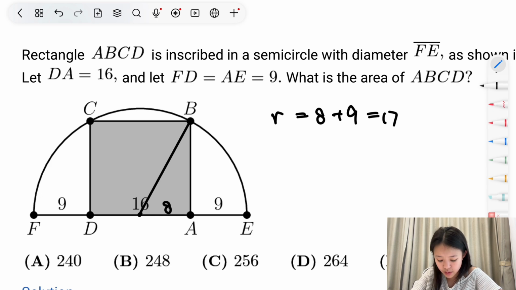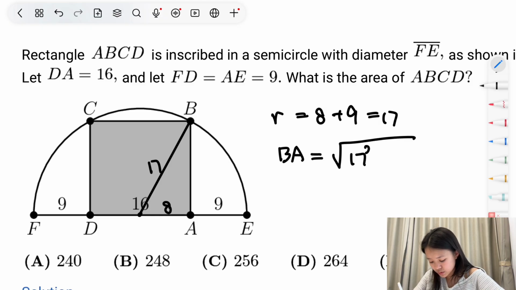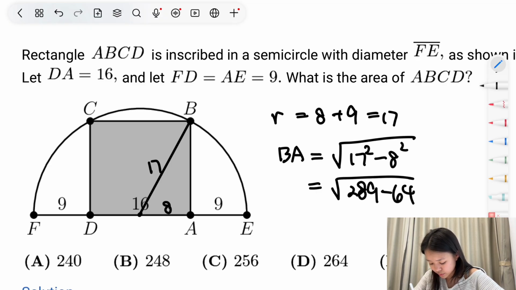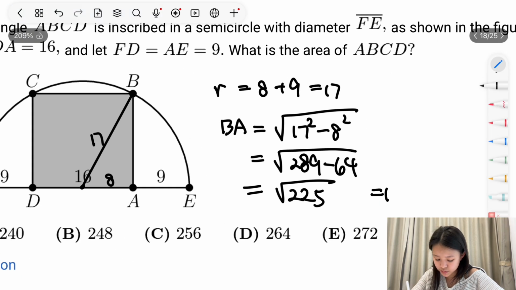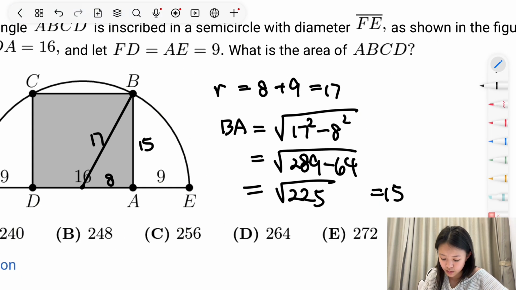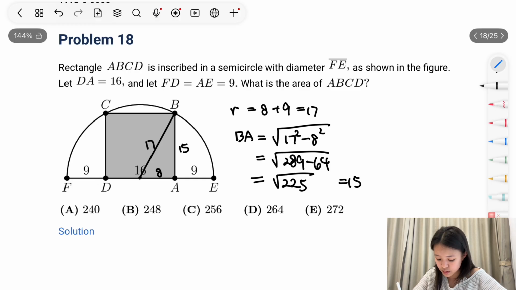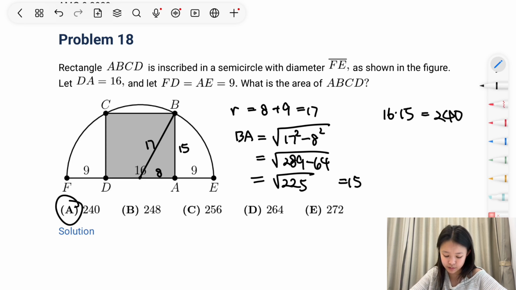And now, remember that the radius of a circle is the same in all directions. So this here equals 17. And so BA equals the square root of 17 squared minus 8 squared, which equals 289 minus 64, which is the square root of 225, which equals 15. And so the area of ABCD is 16 times 15, which equals 240. And so the answer is A.